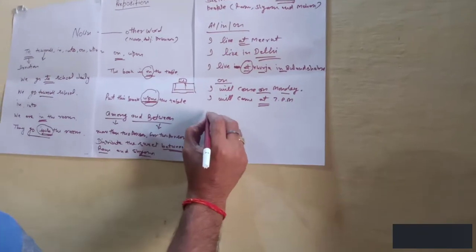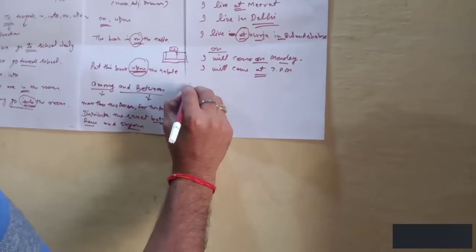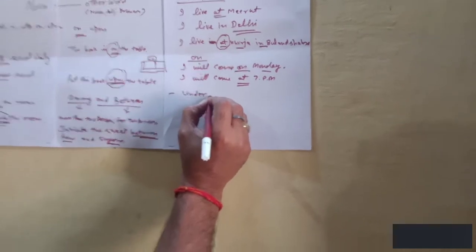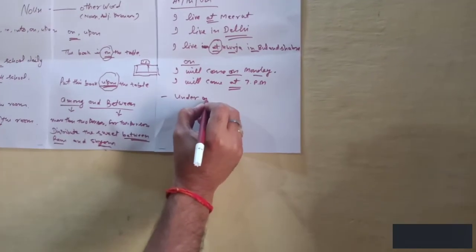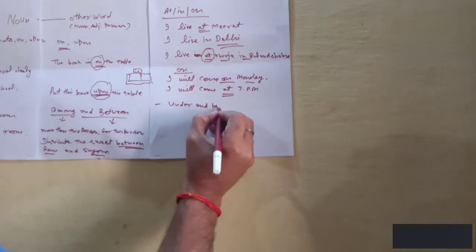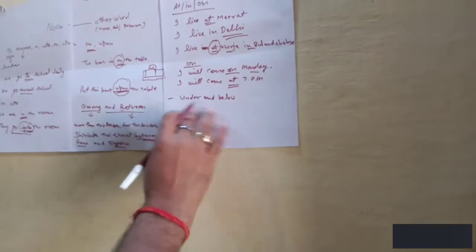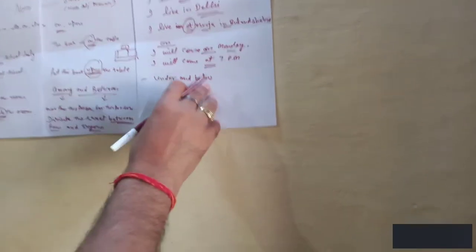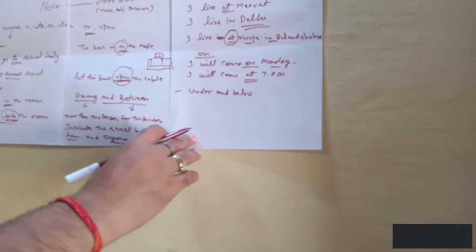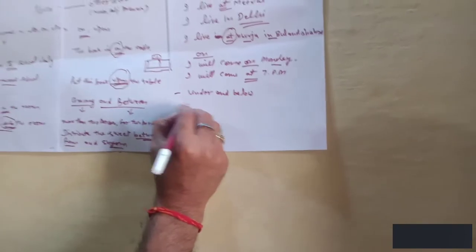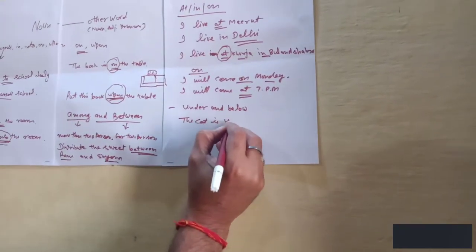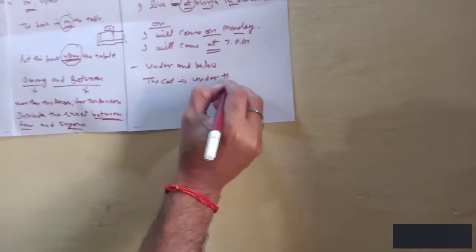Now the next use is under and below. The meaning of these two words is the same: नीचे. Below means नीचे, under means नीचे. The cat is under the table.